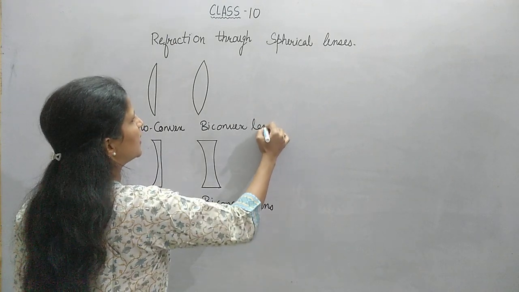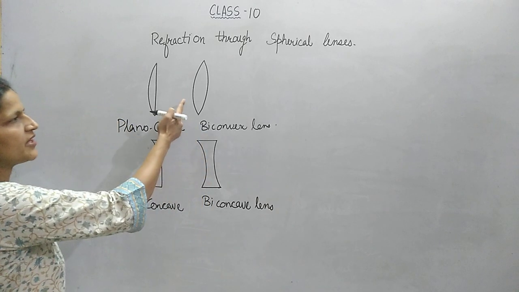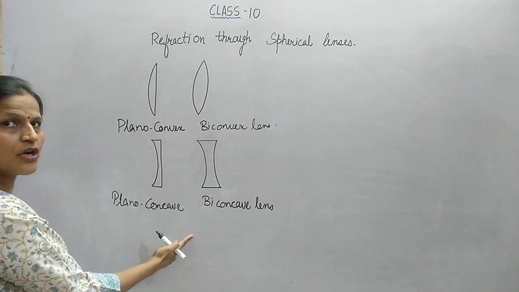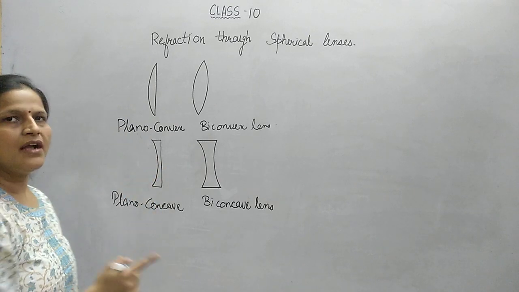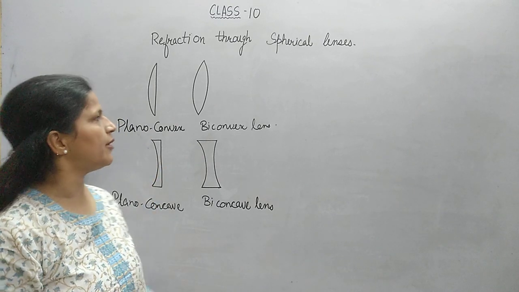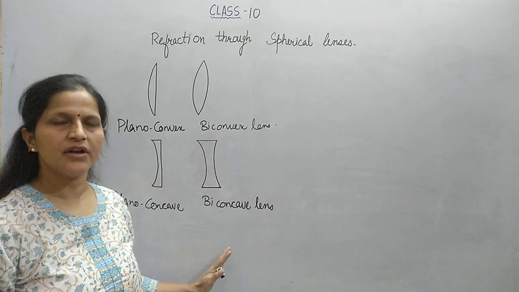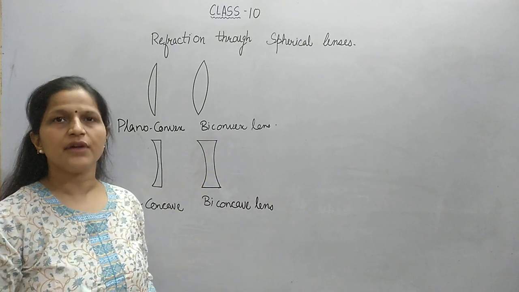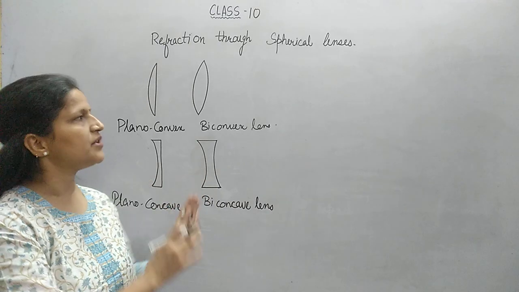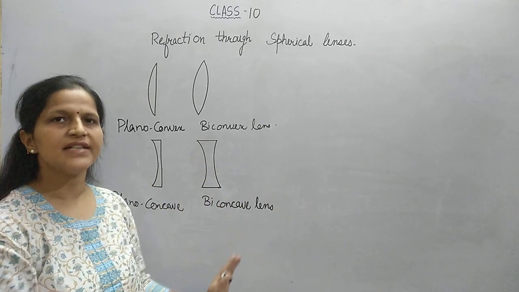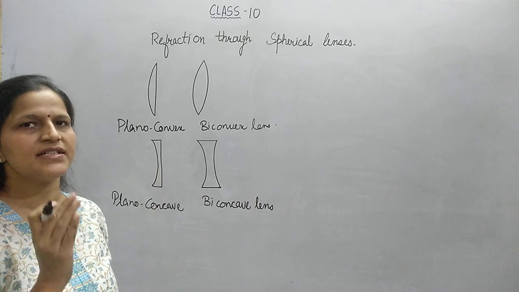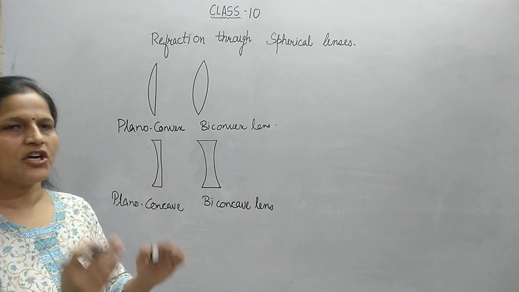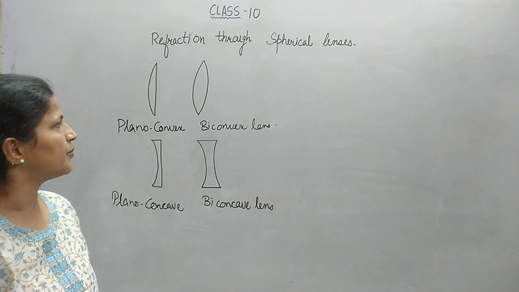Now in this chapter we will be dealing with biconvex lens and biconcave lens only, leaving these figures, and we will be learning how different types of images are formed by biconvex lens and biconcave lenses. There will be certain rules that you will be learning, how incident rays pass through these lenses and what type of images are formed, what are the different positions, nature and sizes of the images, and what all features of the images are obtained.